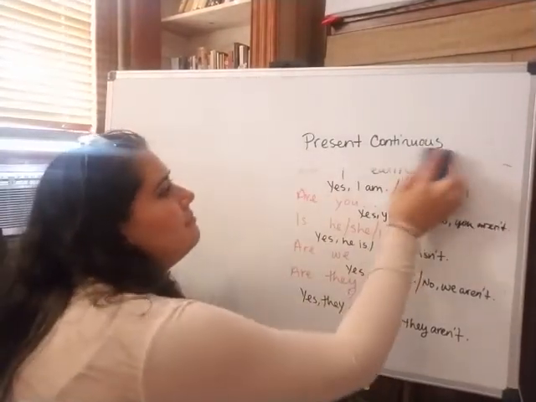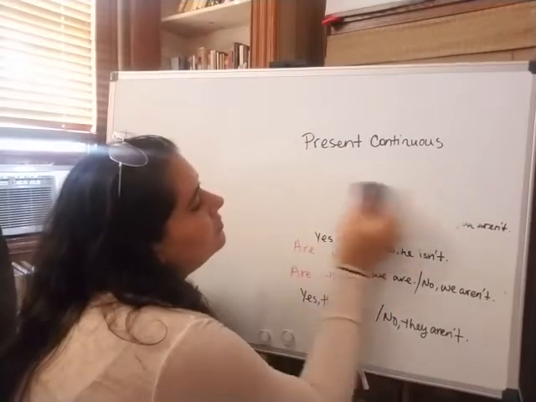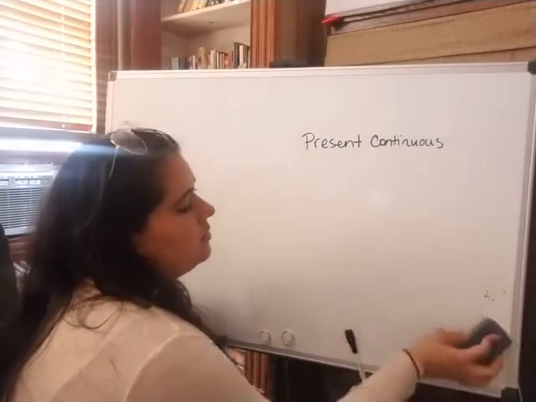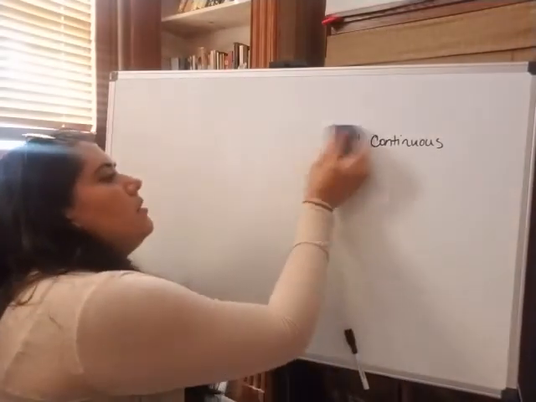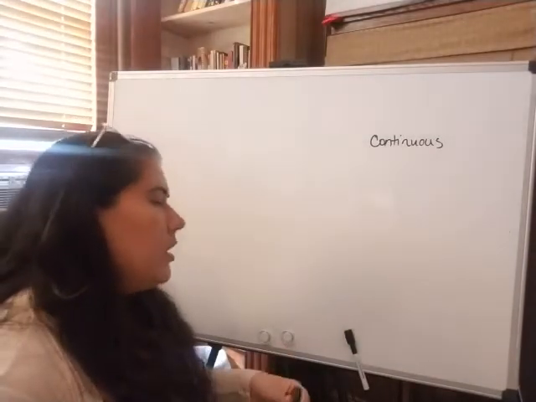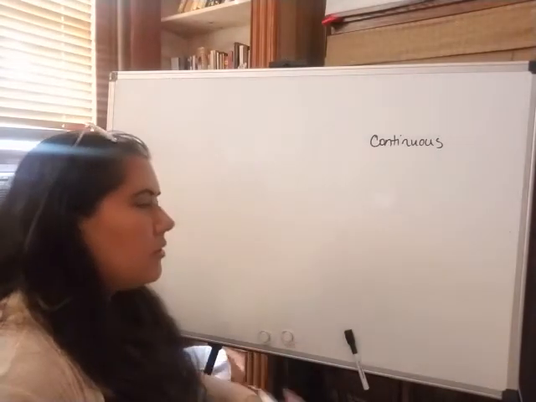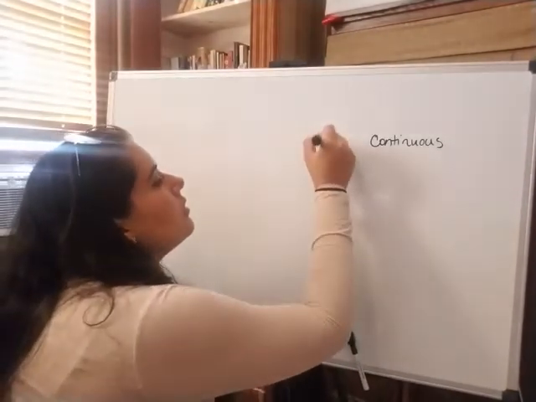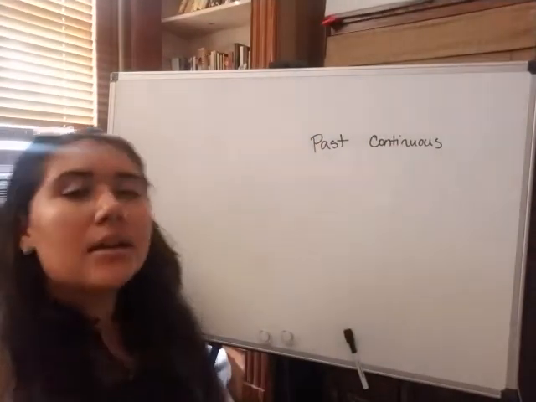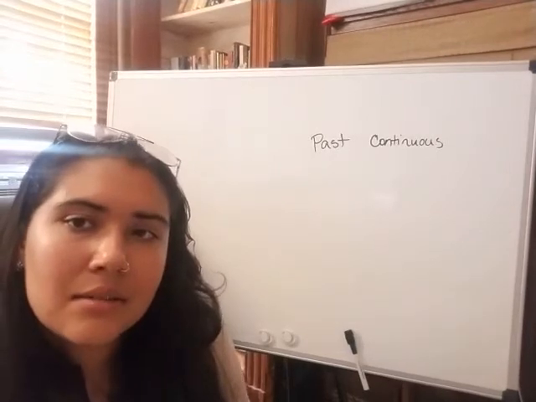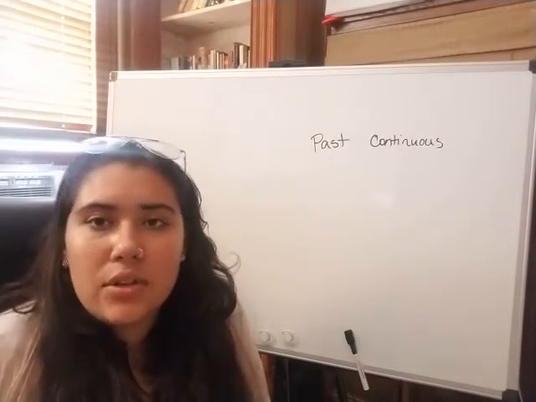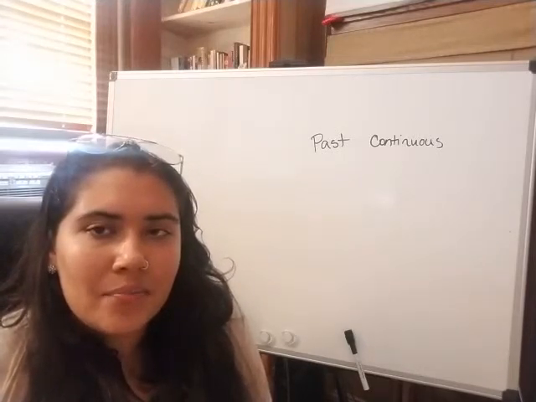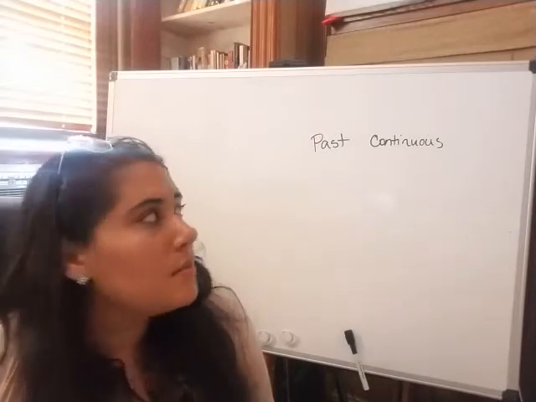All right, what about past continuous tense? What's the difference between the past simple tense or simple past tense and the past continuous? So same thing, right? It's kind of talking about a general thing and being like in a specific moment. So, okay, simple past, I can say the sentence, I ate breakfast, right? I ate breakfast yesterday morning. So we know that ate is an irregular verb in the past tense.